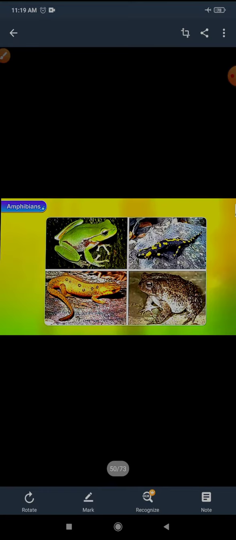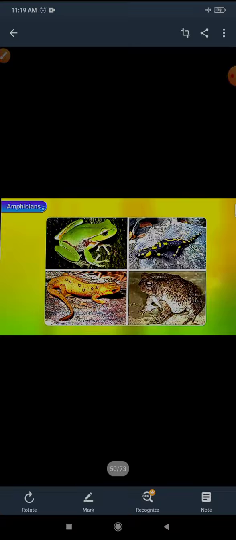Yes, they are amphibians. Now aquatic animals, it is over, how they are adapted to live in the water. Now the next is amphibians. What are amphibians? These animals spend part of their lives in water and part on land. They live on both land and water, so that's why they are called amphibians.